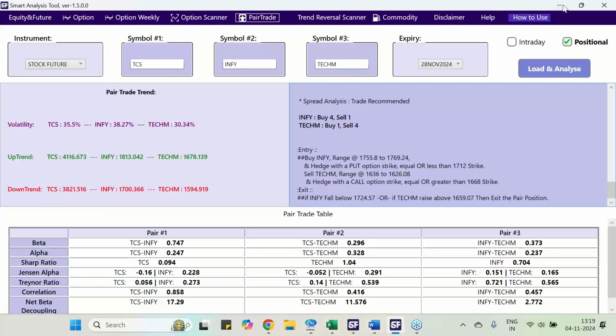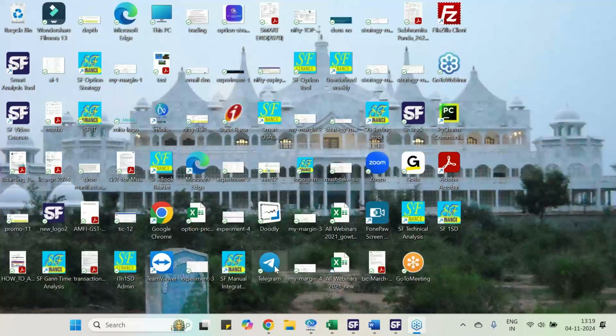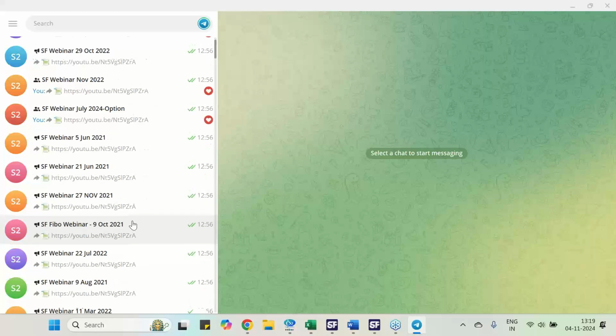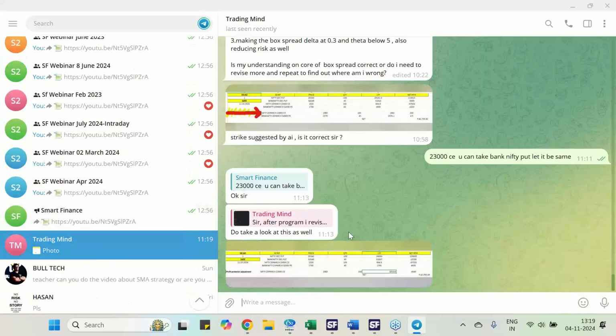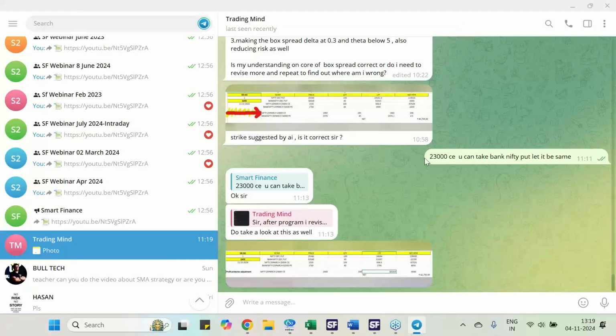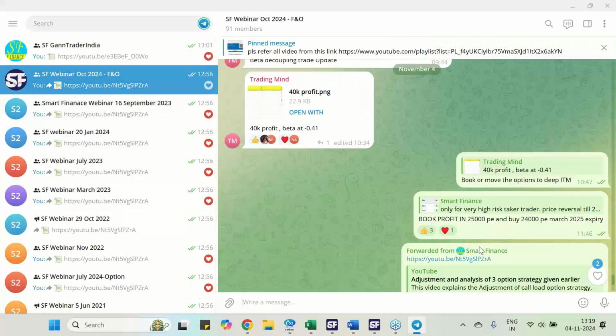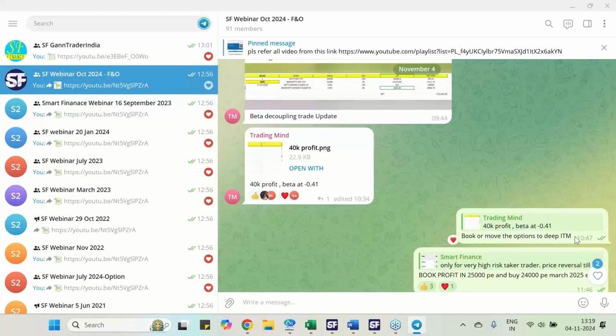Not only that, those who have joined our programs follow this, and one group of traders learned it very nicely. Those who learned it in the last program, see one of the things here: 42,795 profit is sitting in Nifty and Bank Nifty. It is one of our participants who has shared it, and he is asking about adjustment. It is a beta decoupling trade. How many of you have taken this? It is only beta that makes that money. They debated and discussed this in the group, and they said it is 40k profit, beta is negative.